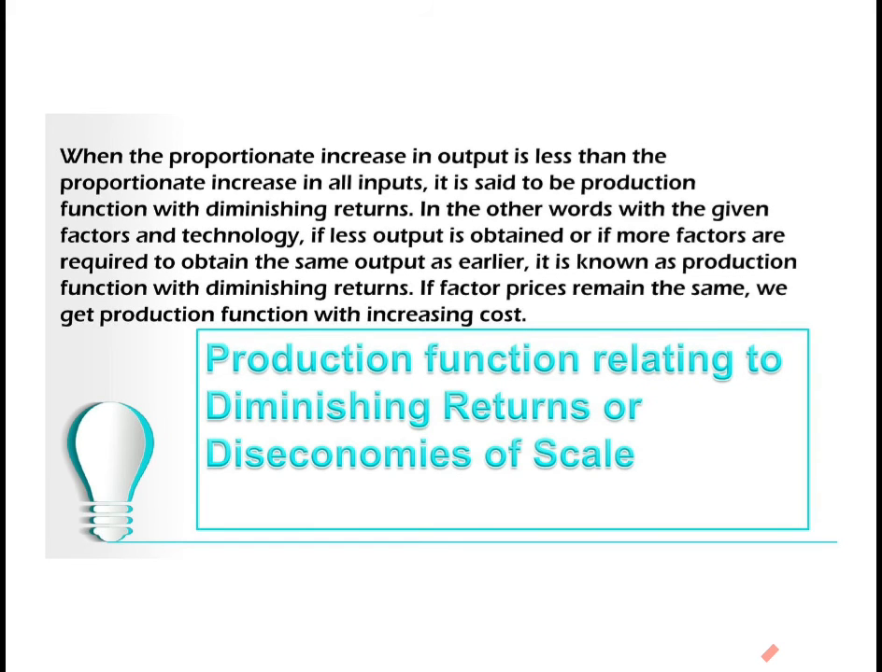Production function relating to diminishing returns or diseconomies of scale. When the proportionate increase in output is less than the proportionate increase in all inputs, it is said to be production function with diminishing returns. In other words, with the given factors and technology, if less output is obtained or if more factors are required to obtain the same output as earlier, it is known as production function with diminishing returns. If factor prices remain the same, we get production function with increasing cost.